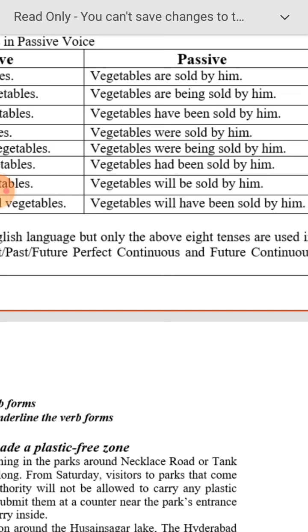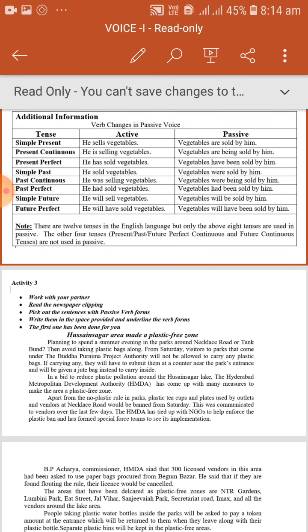Vegetables are being sold. Vegetables have been sold. Vegetables were sold. Vegetables were being sold. Vegetables had been sold. Vegetables will be sold. Vegetables will have been sold. So these simple 8 tenses need to be practiced: simple present, present continuous, present perfect, simple past, past continuous, past perfect, simple future and future perfect.